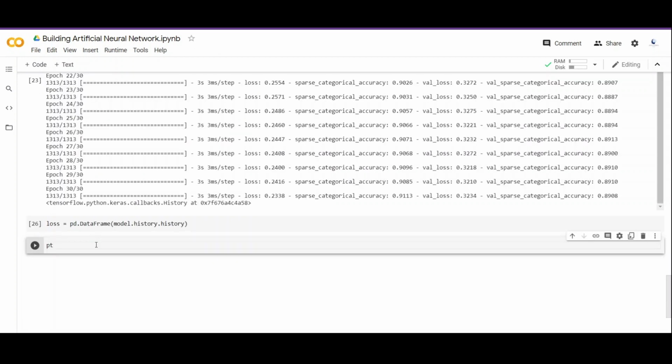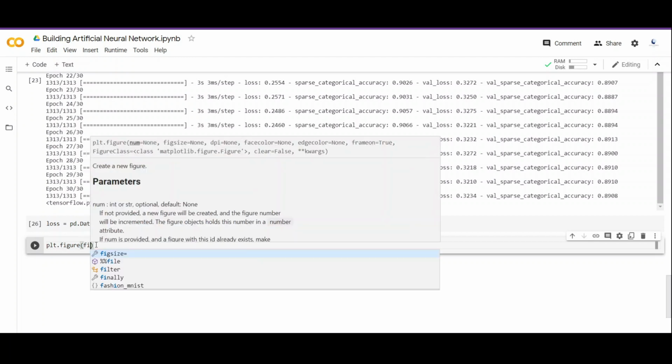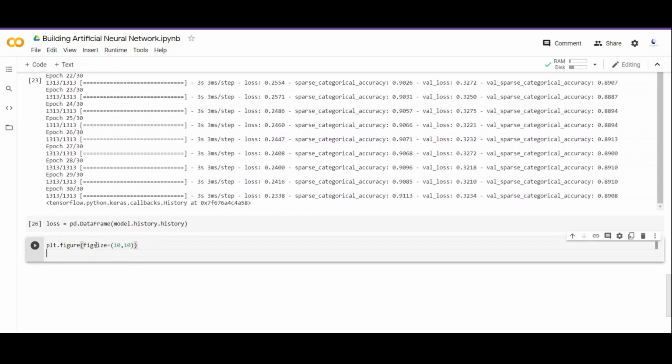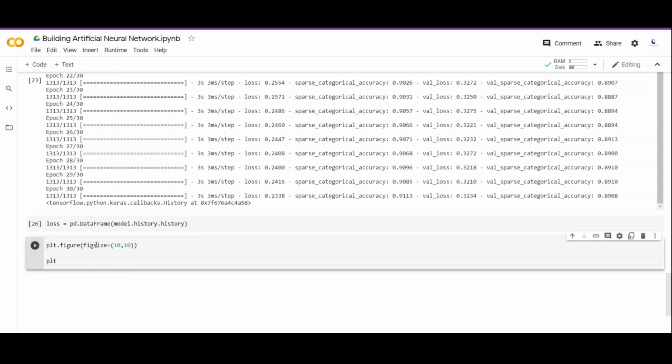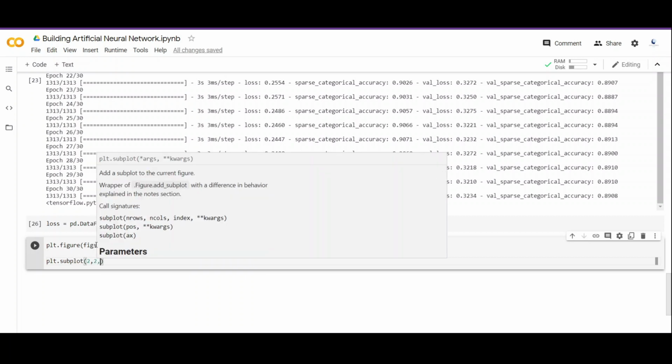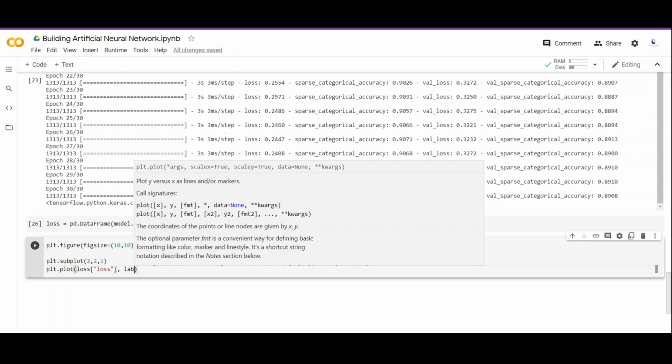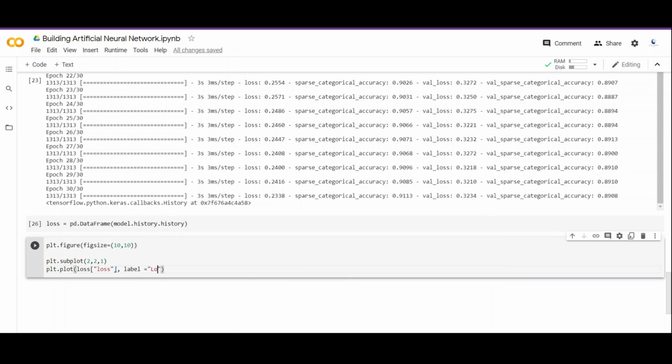So as usual, first let me set the figure size, and in this case we are going to set the figure size 10 by 10. And you must be familiar with these lines of code if you have been following my video series. And then we call the subplot functionality of matplotlib so that we can compare the results of training and validation loss side by side. So we call plt.plot and pass the training loss. So if you are confused between the variables, you can always call the loss data frame and check for the variable. Next, we are going to label it as loss.